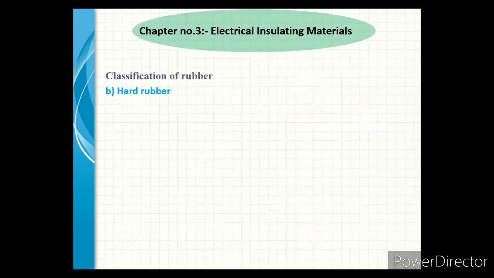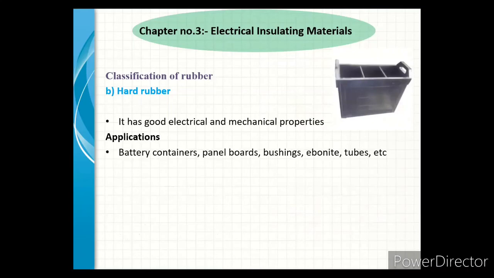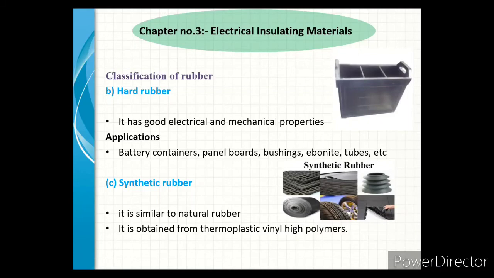The next class of rubber is hard rubber. It has good electrical and mechanical properties. Applications of hard rubber: it is used for battery containers, panel boards, bushings, ebonite tubes, etc. The next class of rubber is synthetic rubber. It is similar to natural rubber. It is obtained from thermoplastic vinyl high polymers. Examples are silicone rubber, nitrile rubber, neoprene rubber, etc.